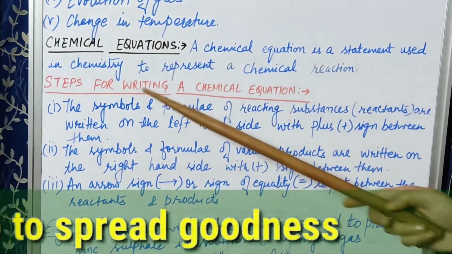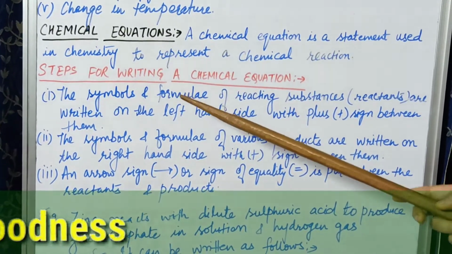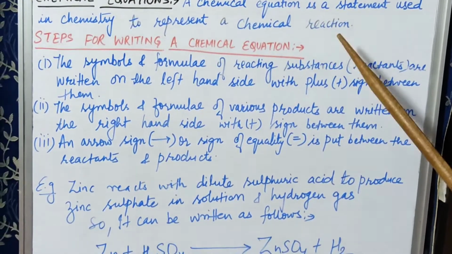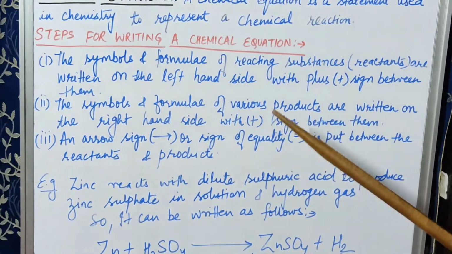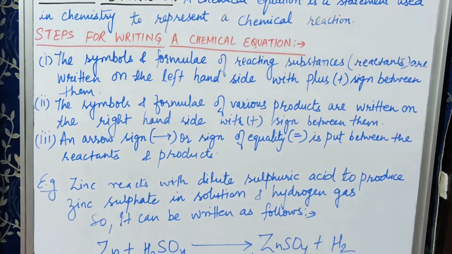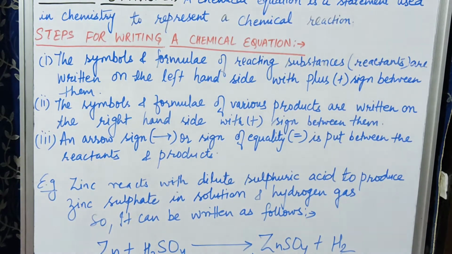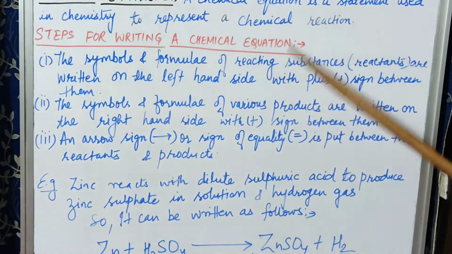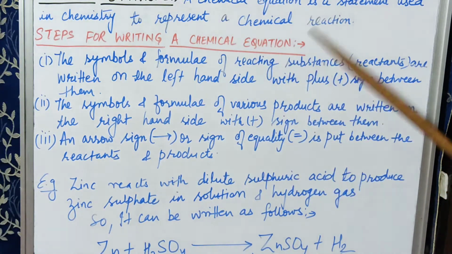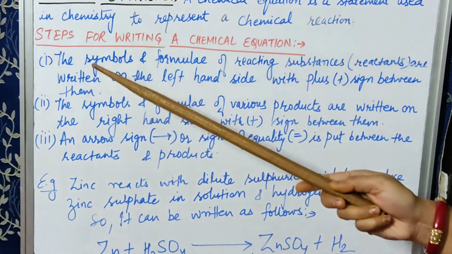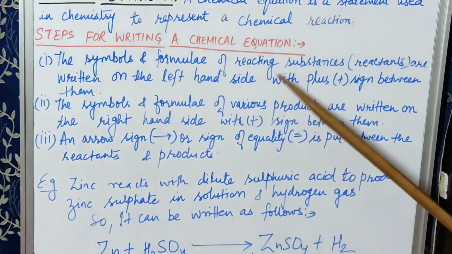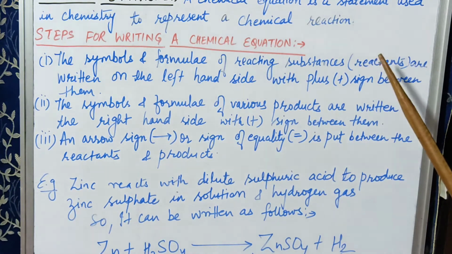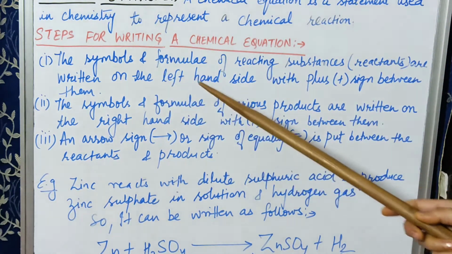Okay, now what are the steps involved for writing a chemical equation? This is a very important part, because till now in your previous classes you have just studied about matter and some of the examples or activities which are going on around you, but about reactions you haven't studied earlier. So here you should know how to write a chemical equation. First point you have to remember, the symbols and formulae of reacting substances, that is also known as reactants, are always written on the left hand side.